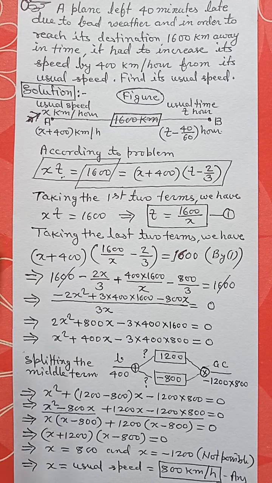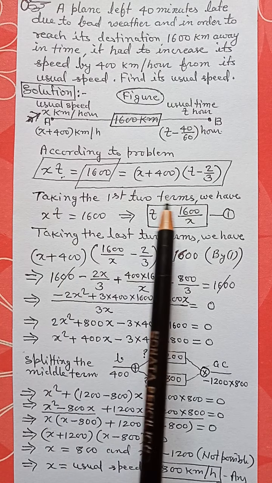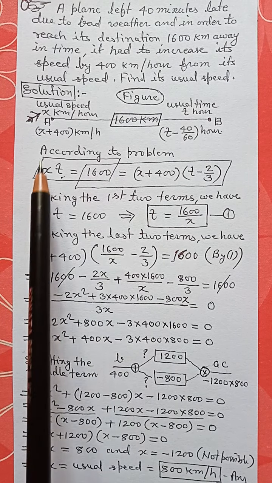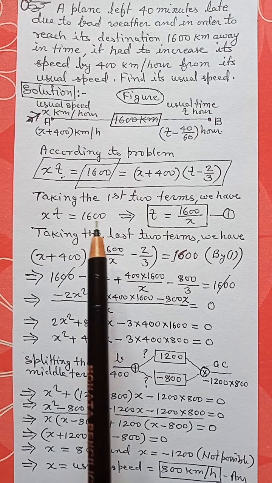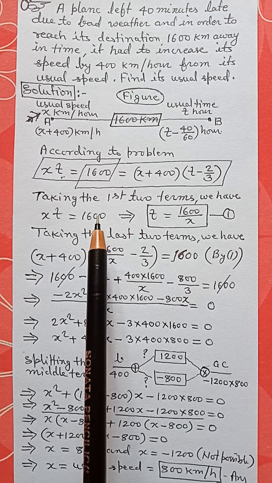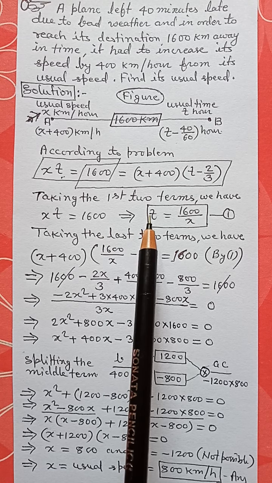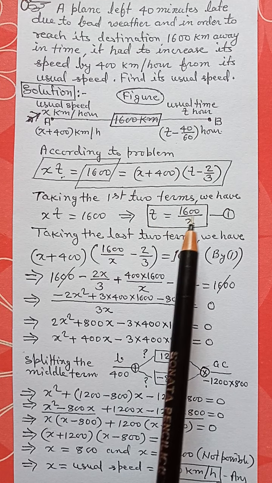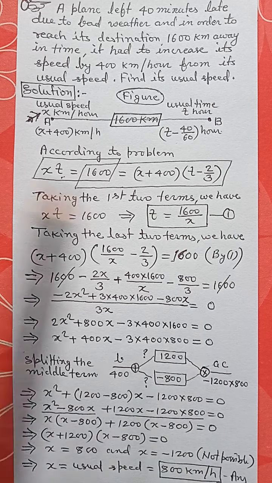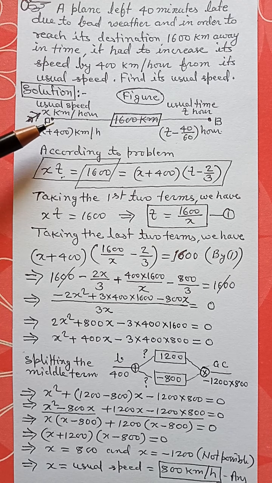Now taking the first two terms, we have an equation here. xt is equal to 1600 and this implies t is equal to 1600 by x. This is our first equation. We have to find the value of x, that is the usual speed of the plane.